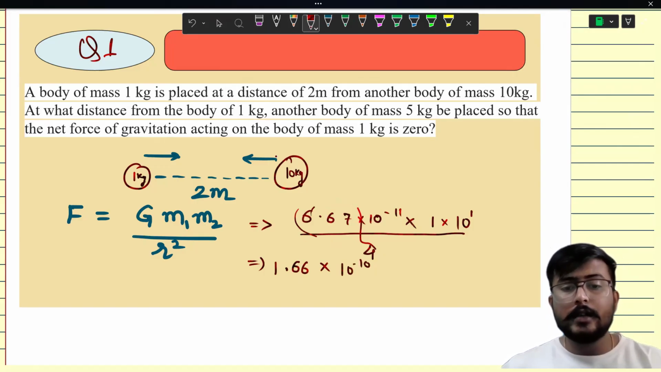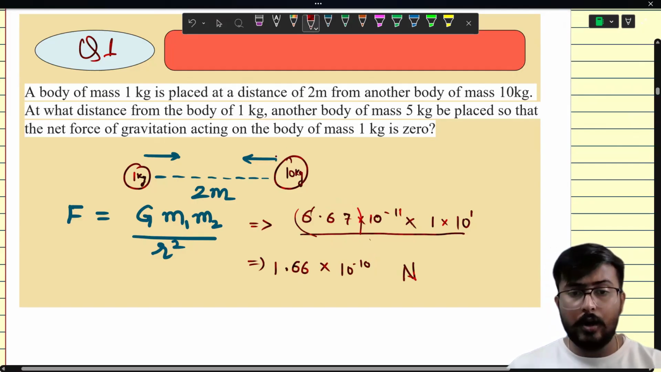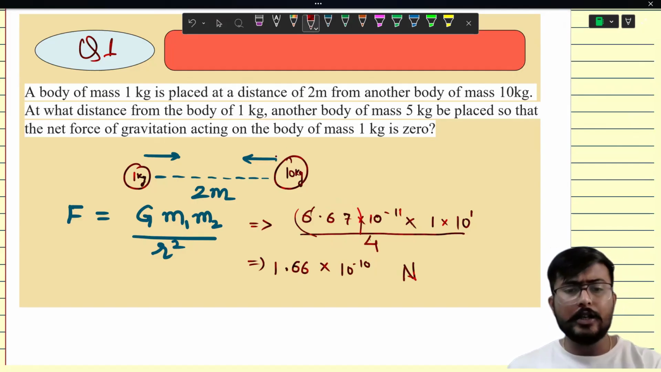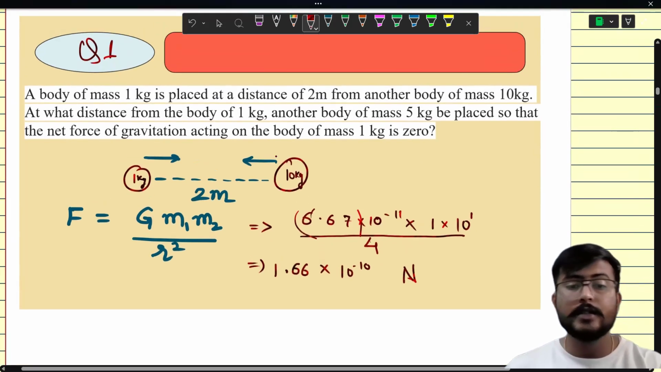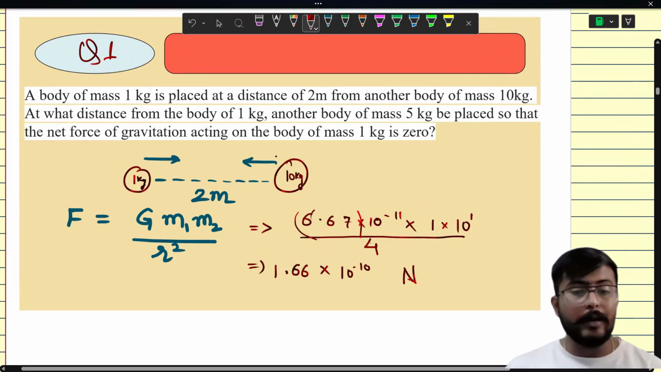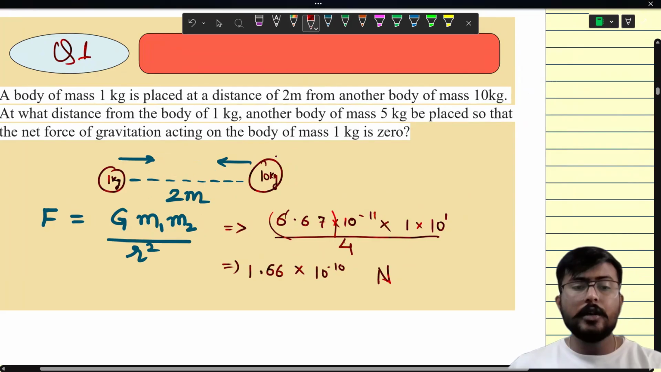And what is the unit of force? Everyone knows that, the unit of force is Newton. So how much force is being applied on both the objects? Both the objects will attract each other with the force of 1.66 into 10 raised to power minus 10 Newton. That's great.